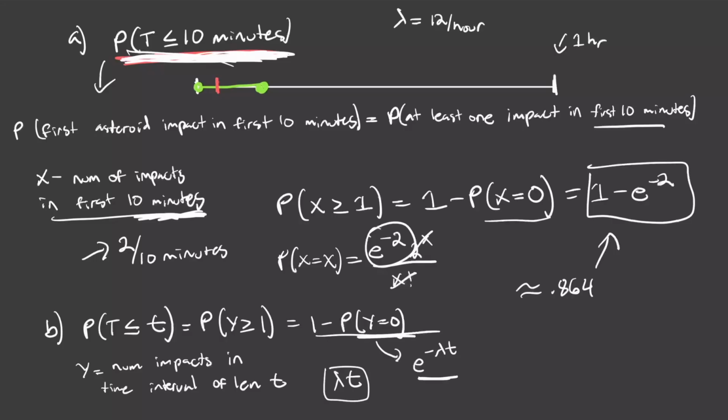So this whole expression is just going to be 1 minus e to the power of negative lambda t, where lambda in our case was 12 per hour. You could just plug in 12 there if you want, and then you have to have t such that it relates to the time intervals over here, so fractions of hours or multiples of hours. So this right here is the probability that big T is less than or equal to little t, so the probability that the first event occurs within the first t time interval.